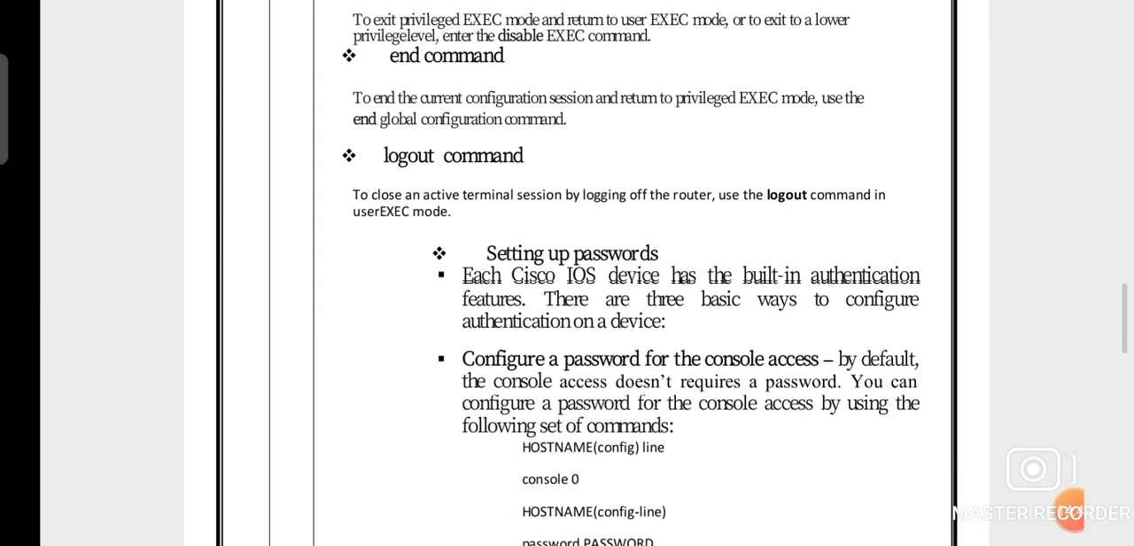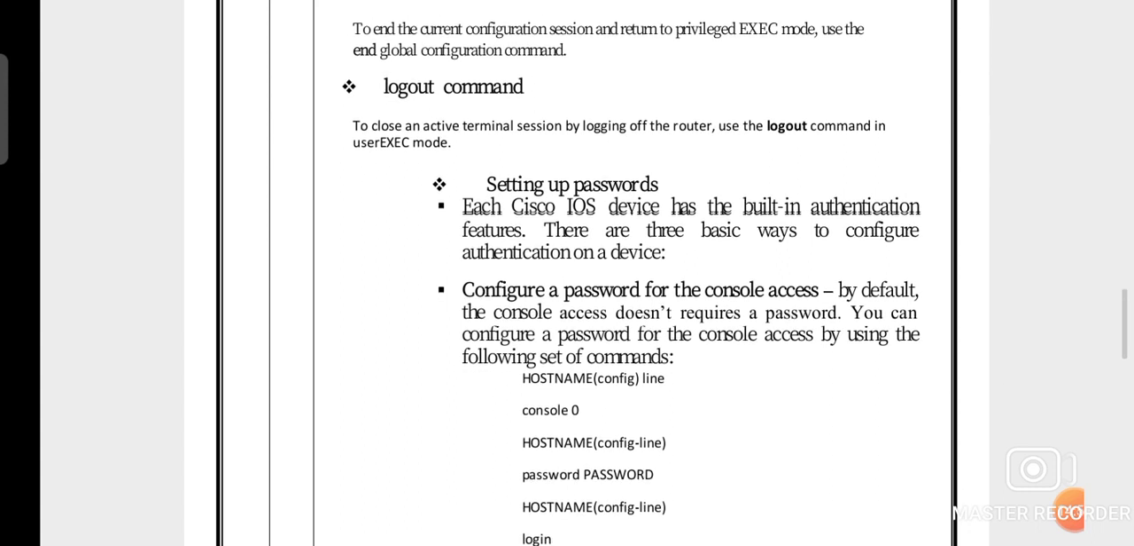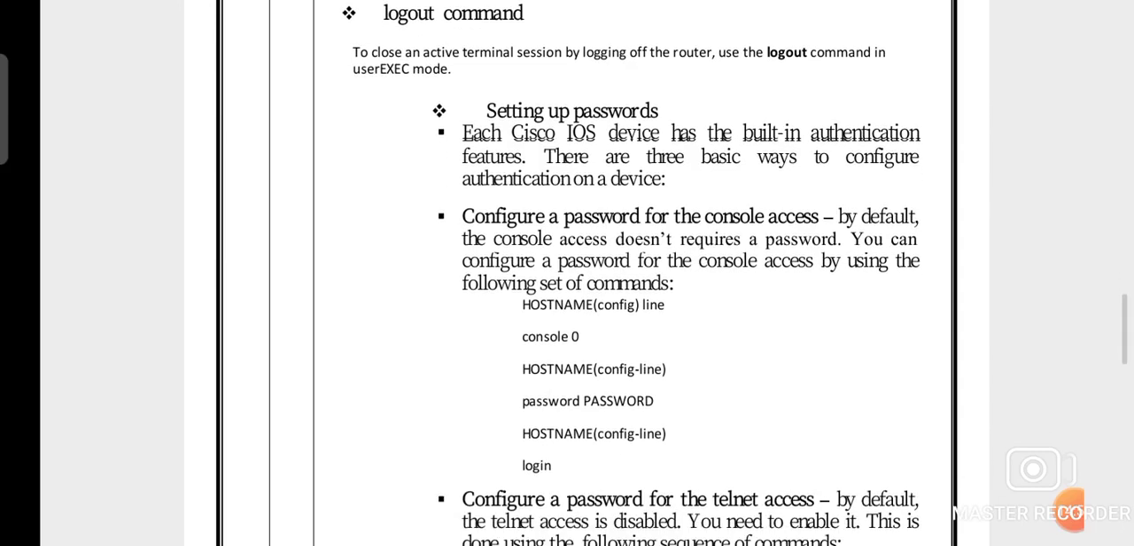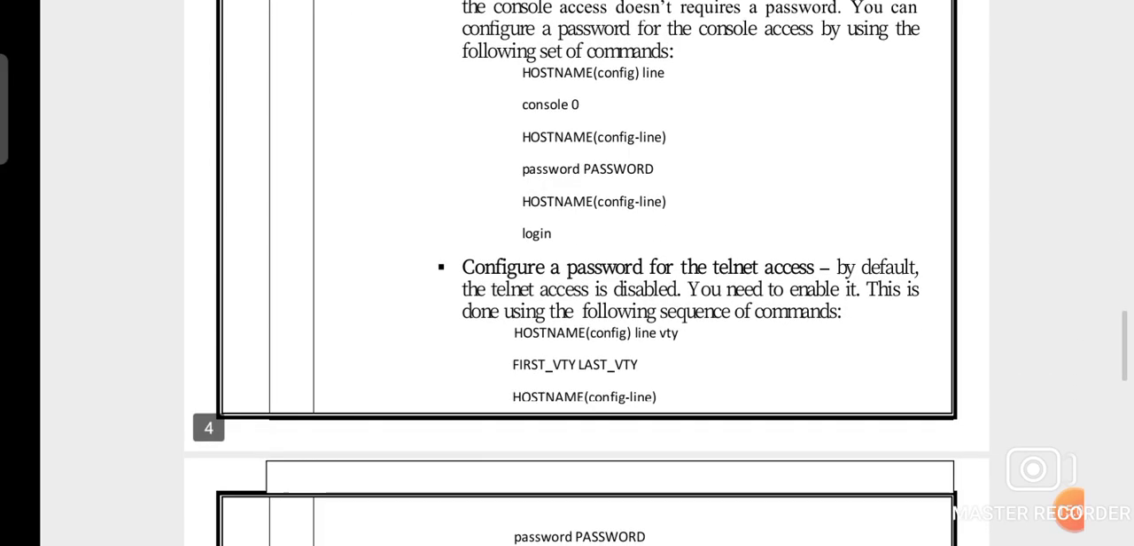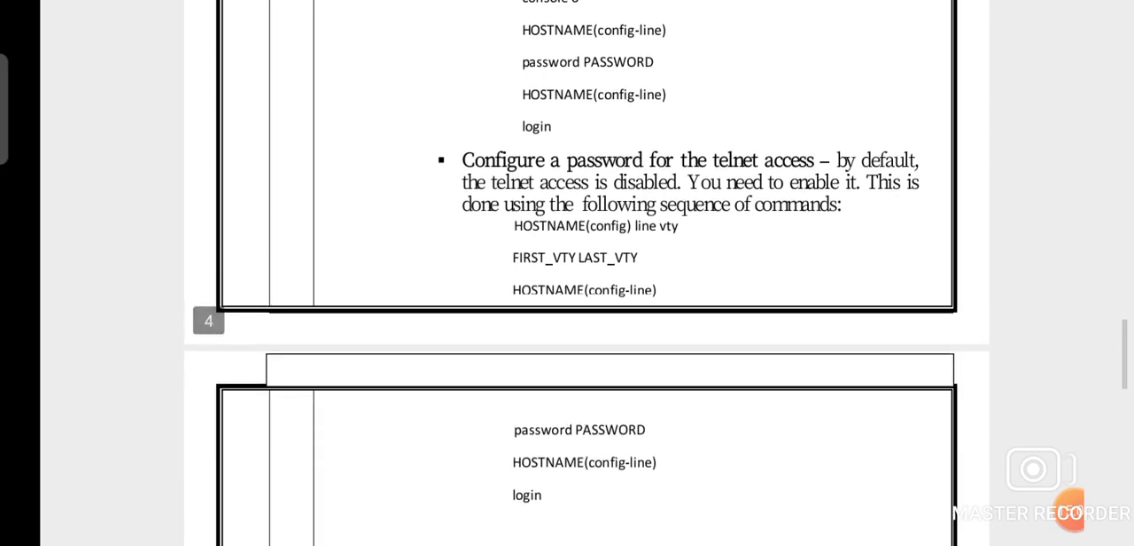Here one is the logout command. The logout command is first used for setting up a password and configuring a password for console access. So give the host name, then console 0, give the host name with password, and then login. Okay. Then configure a password for telnet access. So by default telnet access is disabled.